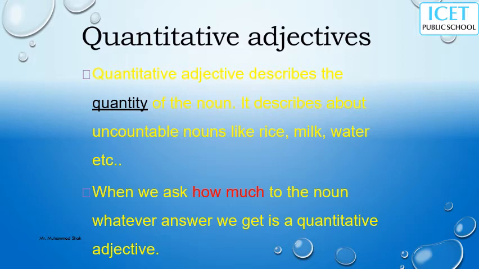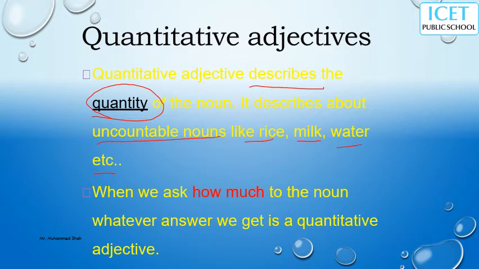And quantitative adjective. Quantitative adjectives, as I am telling, definitely describe the quantity of the noun. Quantity means how much you want. It describes uncountable nouns like rice, milk, water. You have learned uncountable.